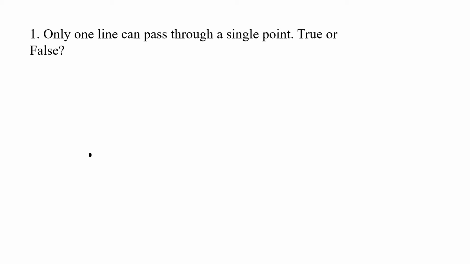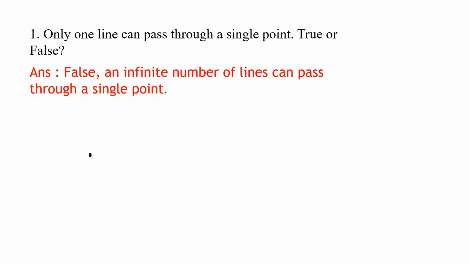Now we have done this before. The answer is false because an infinite number of lines can pass through a single point. It is not only one line. In fact, an infinite number of lines can pass through a single point. It means if only one point is given to you, then infinite lines can pass through that point. This is one line, then one more line can pass through the point. So we have done this before previously. I hope you remember that through one point infinite lines can pass.